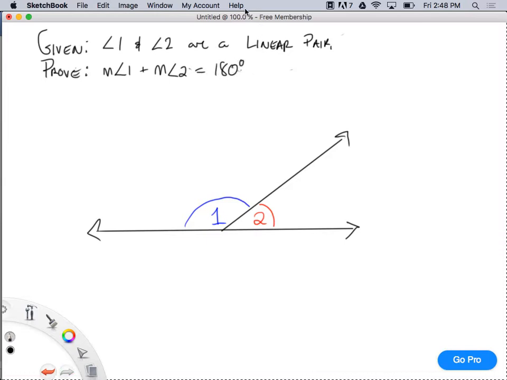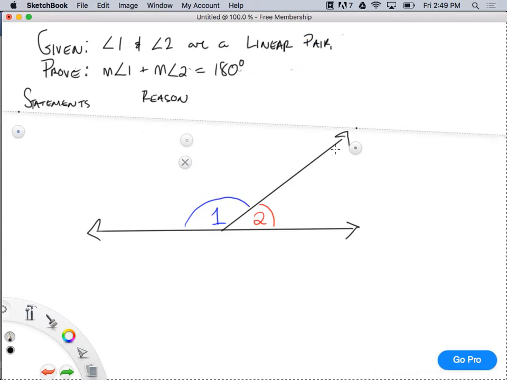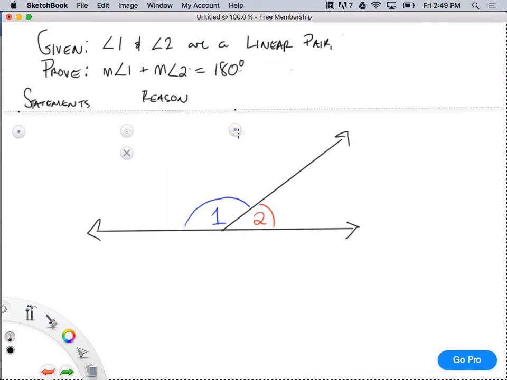This is a very simple example. Now look, on a two-column proof, statement on the left, reason on the right. Got it?